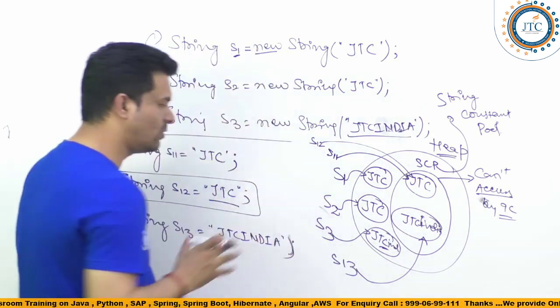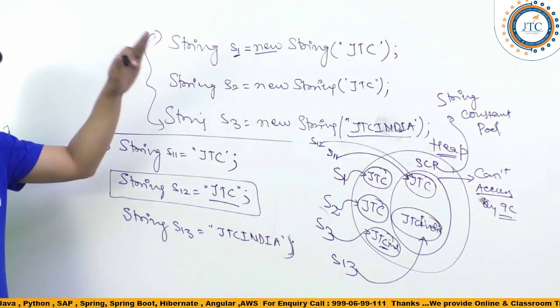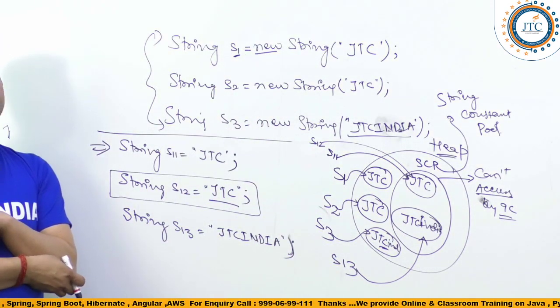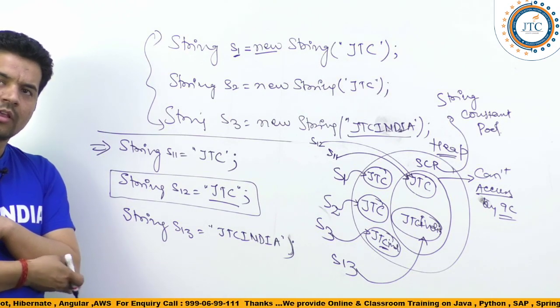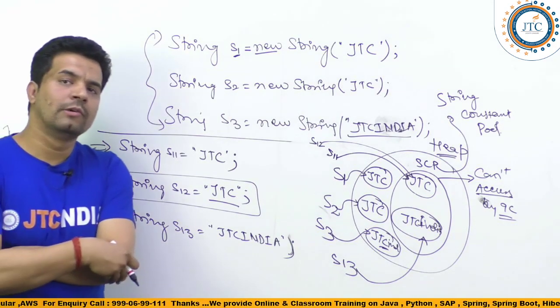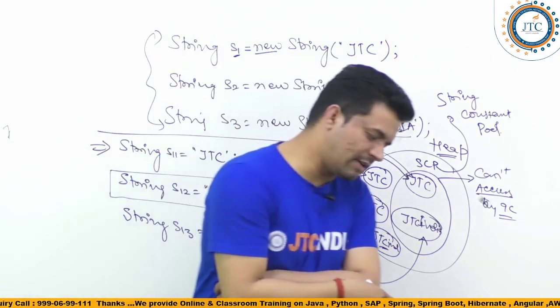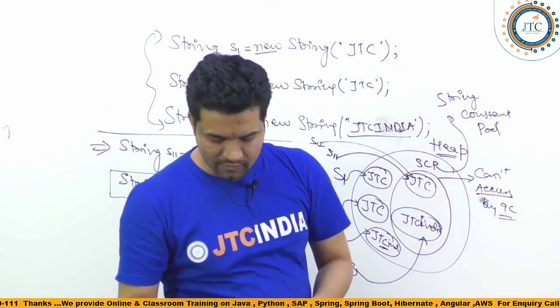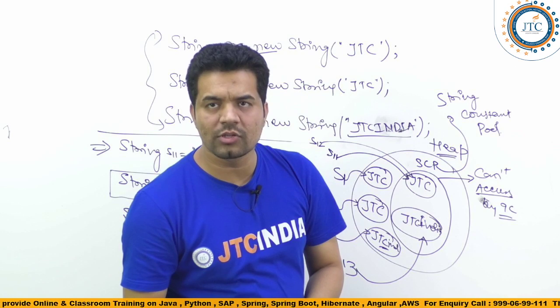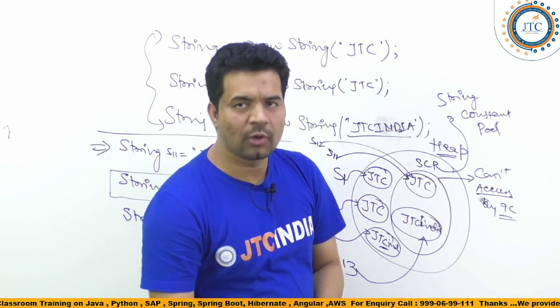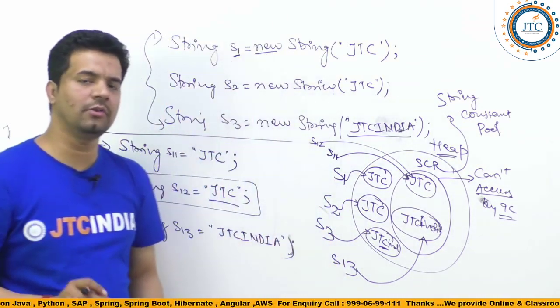It is not going to point outside the pool. Is it clear or not? Now guys, a few more things we are trying to understand and make very clear. If you have any questions or any doubt, please keep on asking.